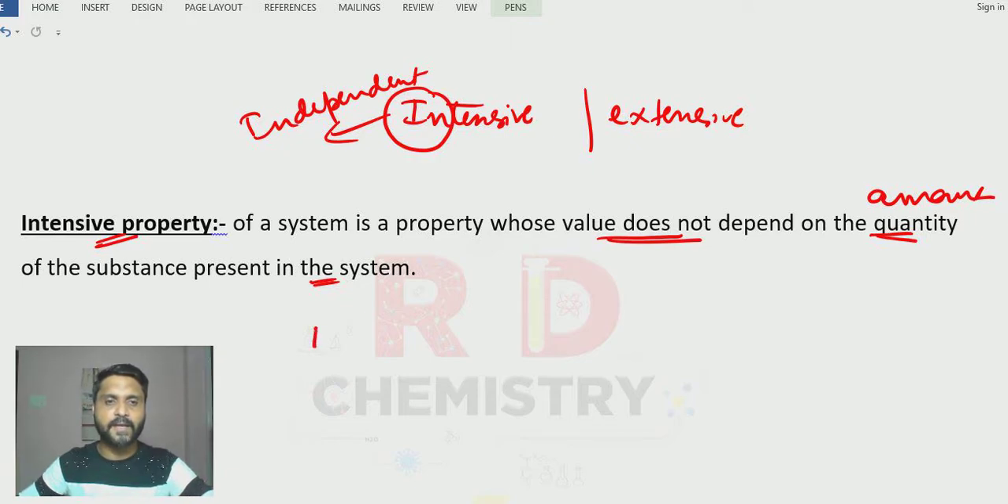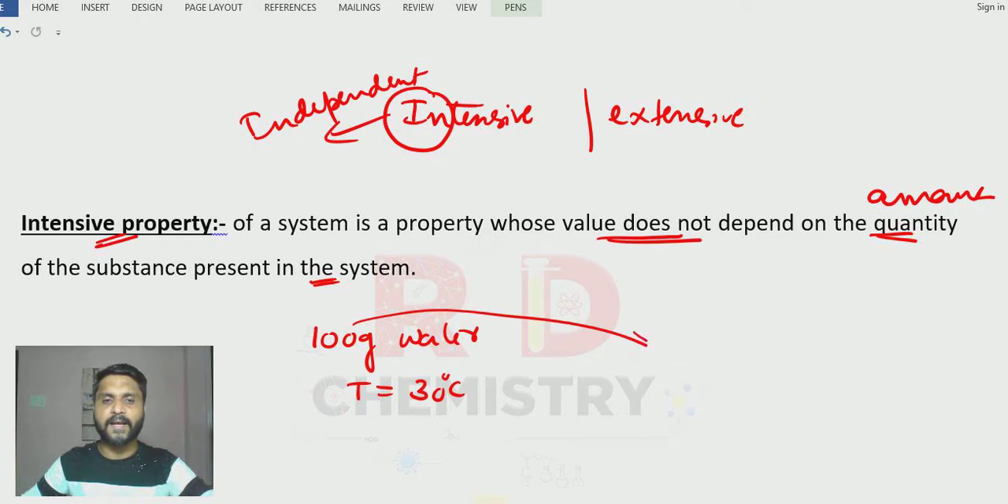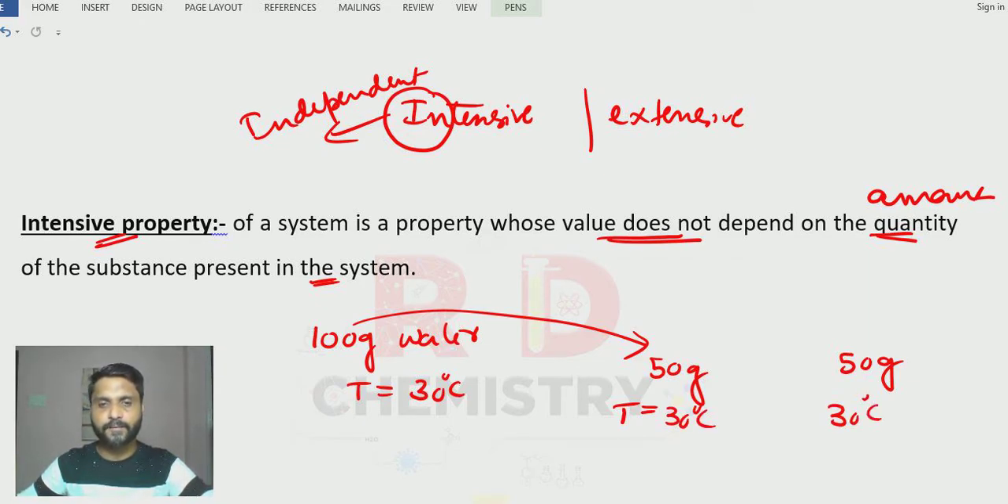Let me take say 100 grams of water. Its temperature, let it be 30 degrees centigrade. Now what I'll do, I'll take this 100 grams of water into two different beakers, 50 grams of water and 50 grams of water. I'll separate it. What will be the temperature? Temperature remains the same, right? So it will be 30 degrees only and 30 degrees only, correct? Similarly, if I take density, 100 grams of water has some density. Here, density also remains the same even for the 50 grams of water.